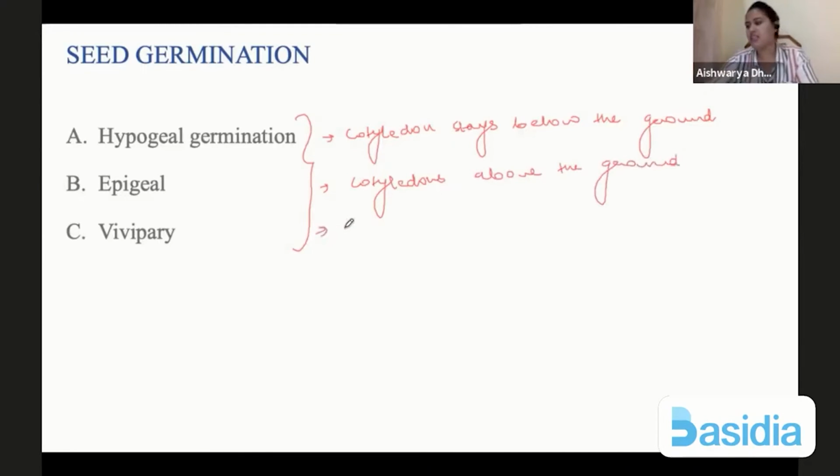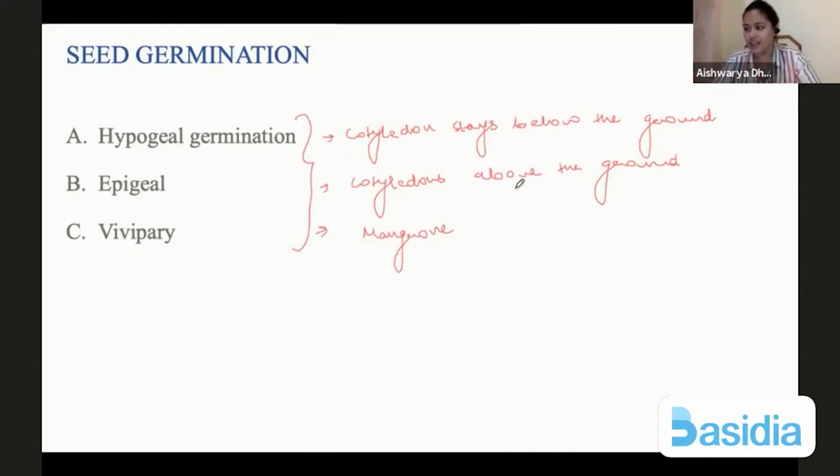And vivipary means that sometimes the seed starts germinating on the parent itself. It is an adaptation of mangrove plants because mangroves are found in saline or high salt conditions. If the fruit falls off from the plant, it will be very difficult for the new sapling to establish or gain nutrients from the salty soil.